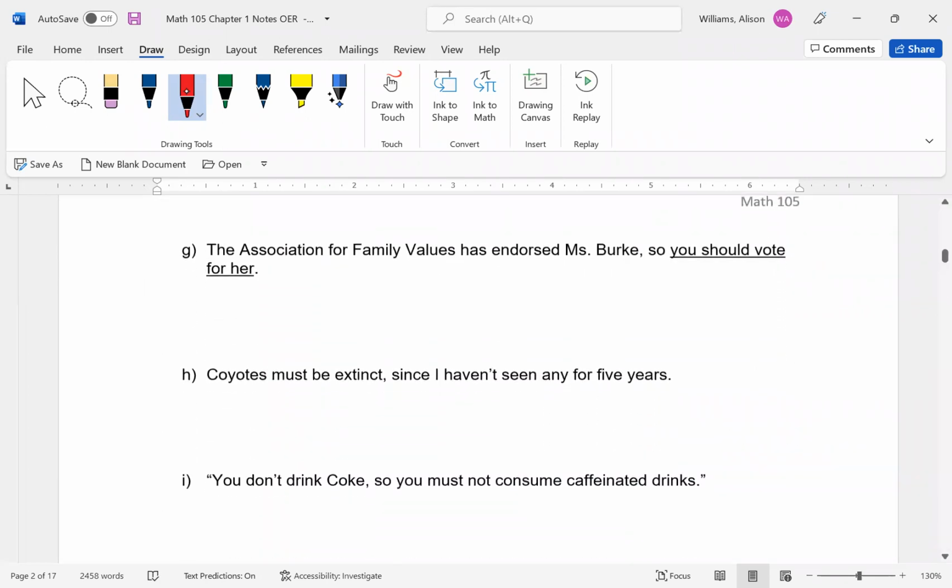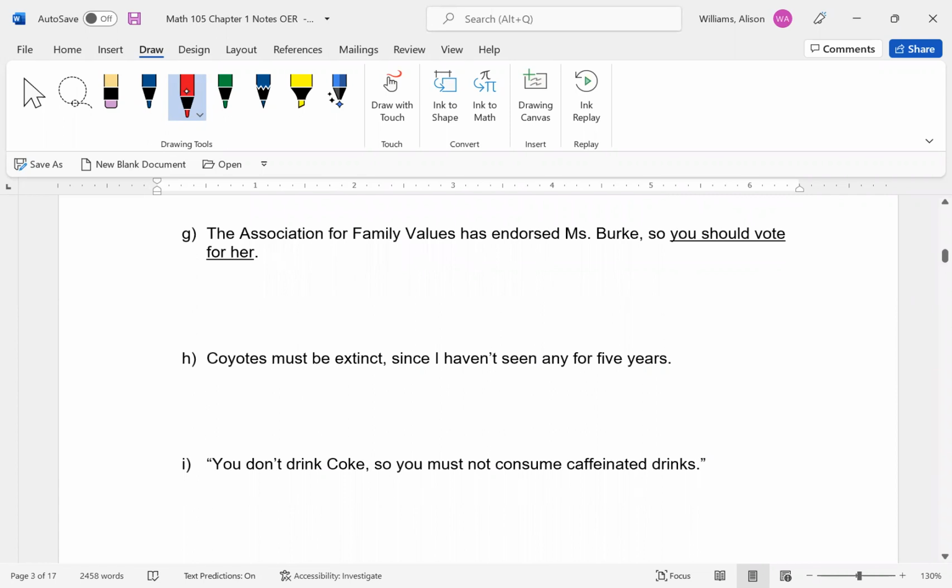All right. The Association for Family Values has endorsed Ms. Burke, so you should vote for her. So again, this is kind of assuming that the Association of Family Values is an authority and what they say goes, like kind of like the Oprah Winfrey one. That's a problem. This is another appeal to authority. Assuming that just because they say, you should go with it.